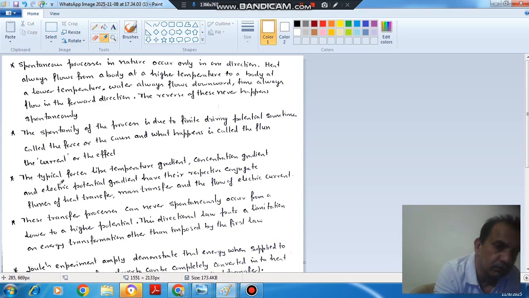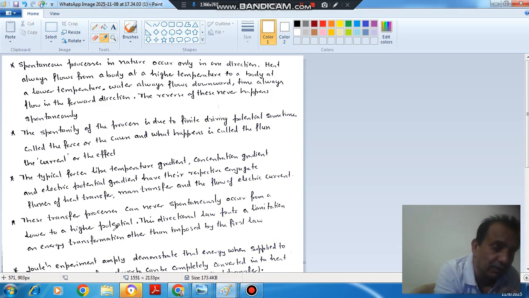Okay. Next point is the typical forces like temperature gradient, means temperature difference, concentration gradient, concentration difference, the electric potential gradient, have their respective conjugate fluxes of heat transfer. So when there is temperature gradient, heat transfer will take place. When there is concentration gradient, mass transfer will take place. When there is an electric potential gradient, then flow of electric current will take place. Okay. So these transfer processes can never spontaneously occur from a lower to higher potential.